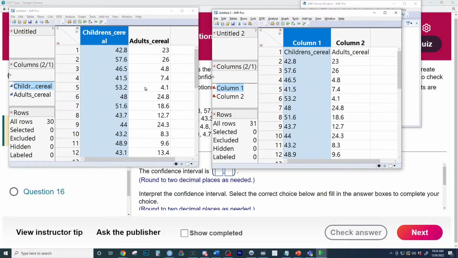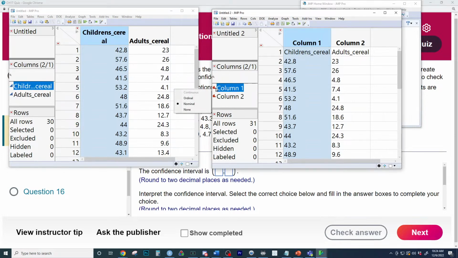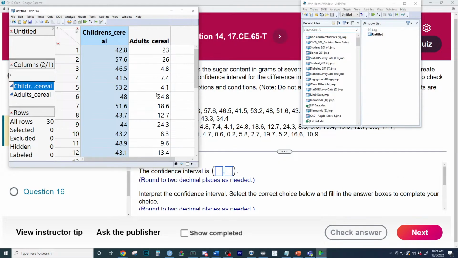Because the variable type over here, the column names have changed. Great job, Jansma, right there. The columns are blue, and that means quantitative, continuous. And over here, they are nominal. You have the blue exactly, quant versus cat. So this is the wrong way. If you do that, restart and repaste with column names.